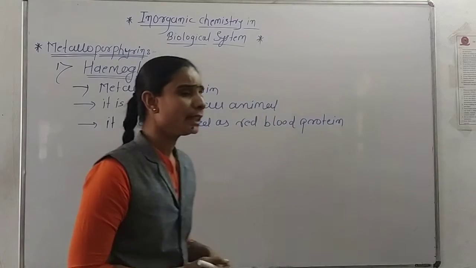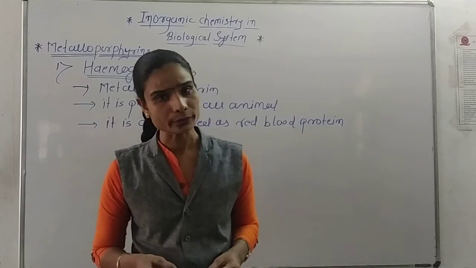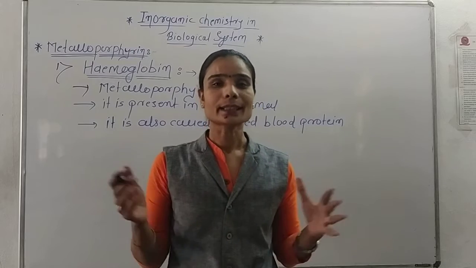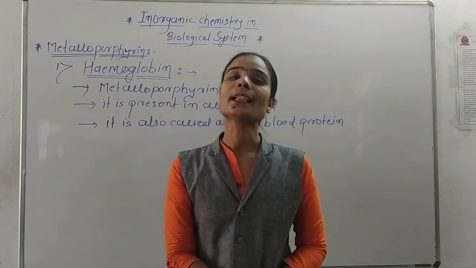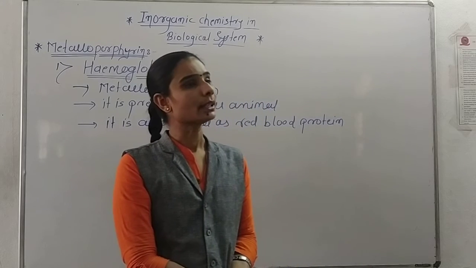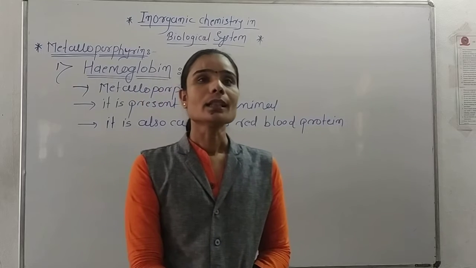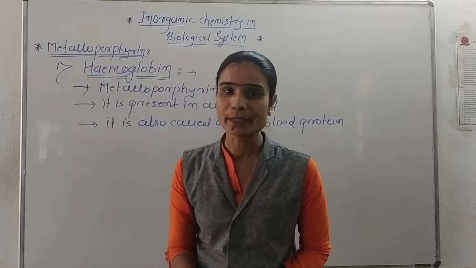Now this hemoglobin is a metalloporphyrin, and we know that the porphyrin ring is a ring of pyrrole structure, and at the center of that ring a metal atom is present. That metal may be different: some rings have cobalt, some have calcium, and some have iron.